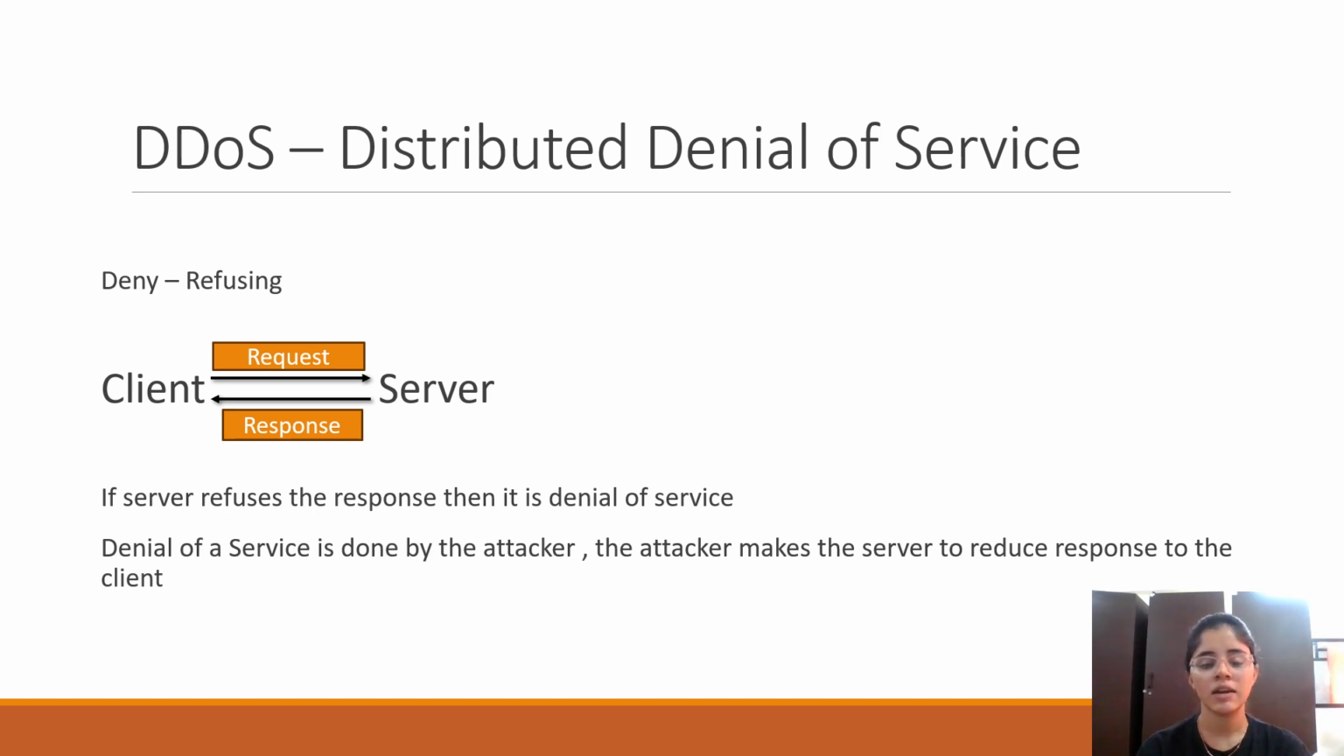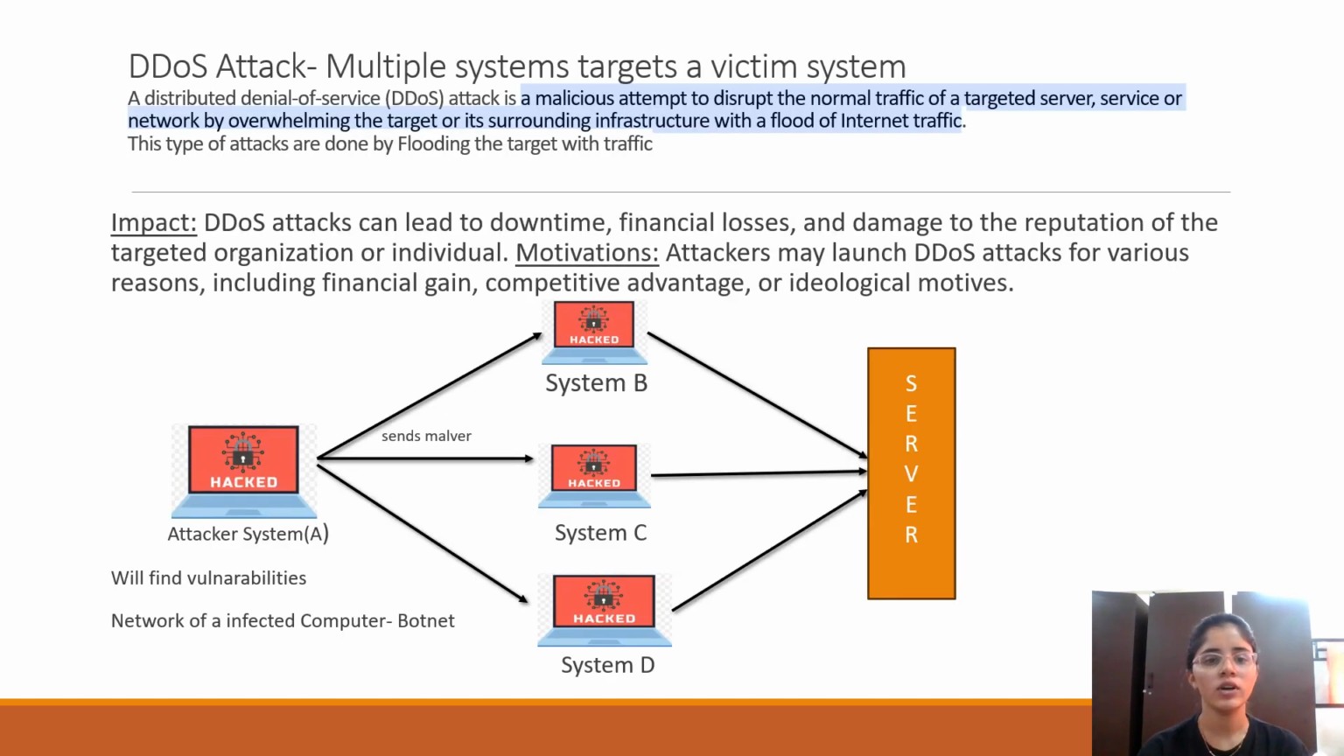Denial of service is done by the attacker. The response will not be given to the client only when the attack is taking place. The attacker makes the server reduce its response to the client. In a DDoS attack, multiple systems target a victim system. Here the multiple systems are system B, system C and system D. These are targeting a server. So all of these are targeting a single thing. This is known as a DDoS attack.